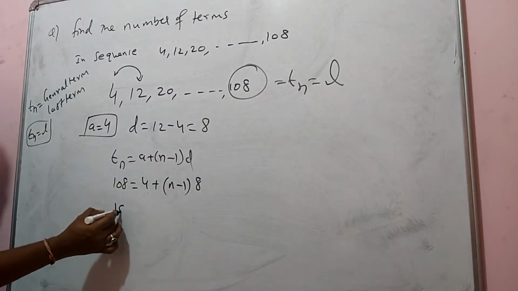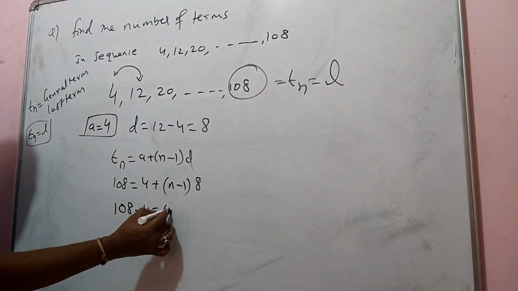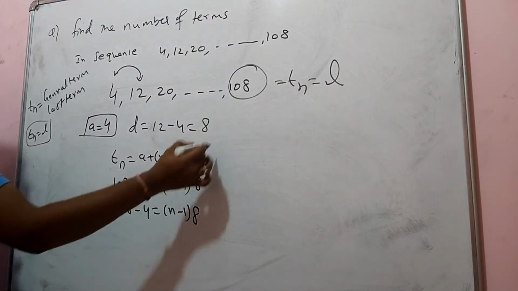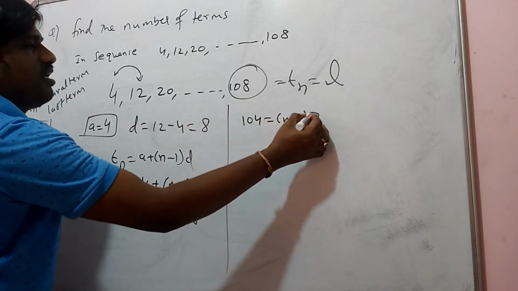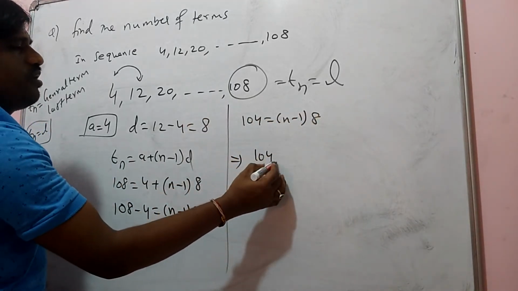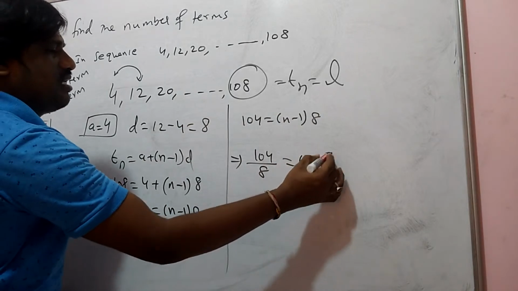Send this 4 to this side. 108 minus 4 is equal to (N minus 1) into 8. So now I am going to get 104 is equal to (N minus 1) into 8. So 104 divided by 8 is equal to N minus 1.